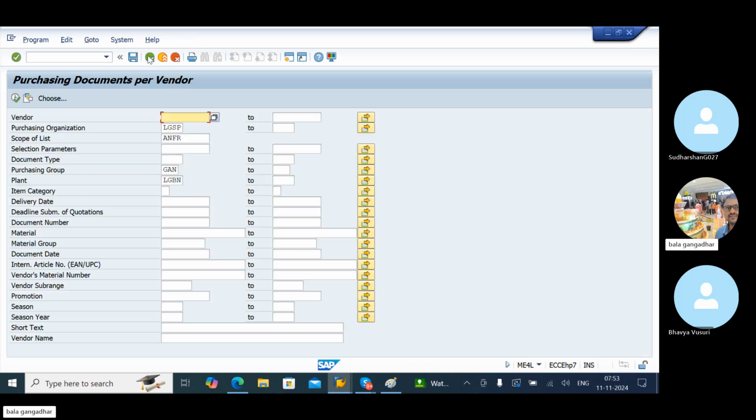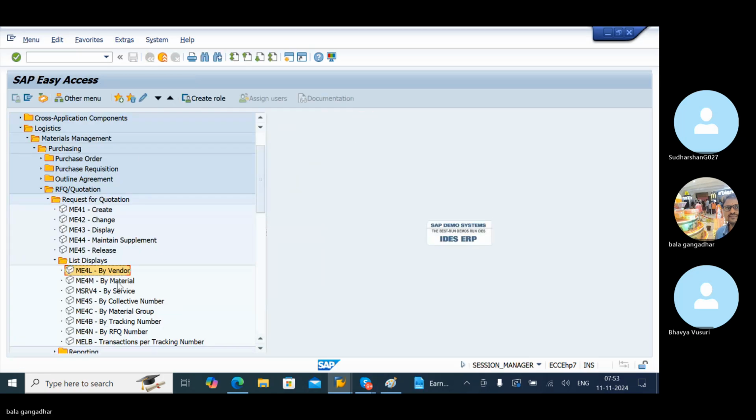Then we have another one, the material wise report, ME4M.